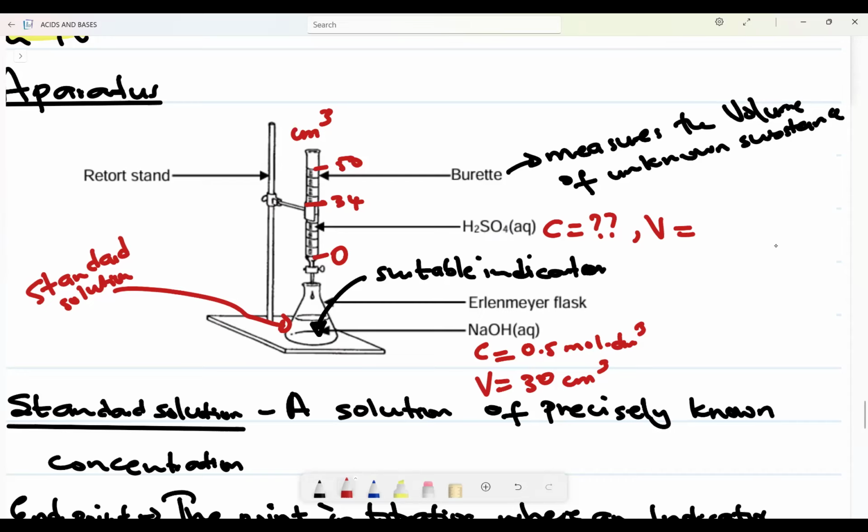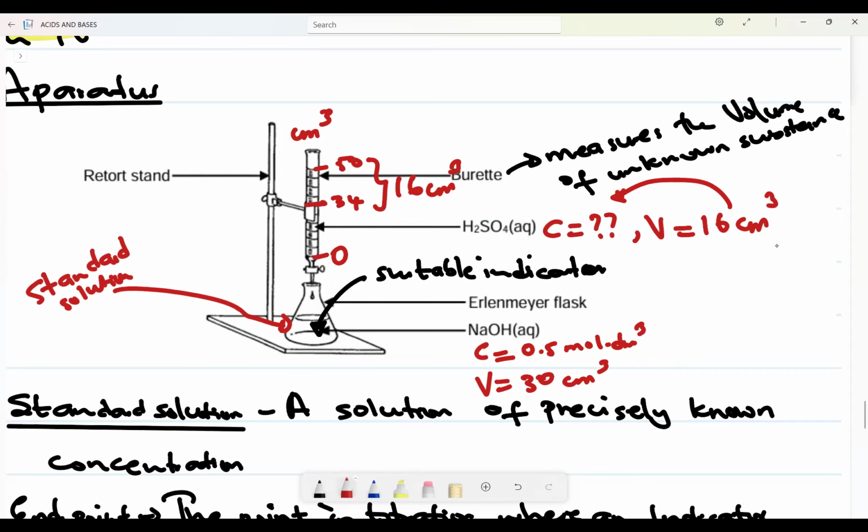How much volume was poured inside the Erlenmeyer flask? It will be the difference between the two. 50 minus 34 is 16 centimeter cubed. So 16 centimeter cubed of whatever unknown concentration reacted completely with this standard solution.